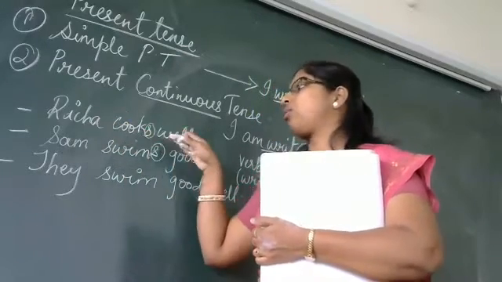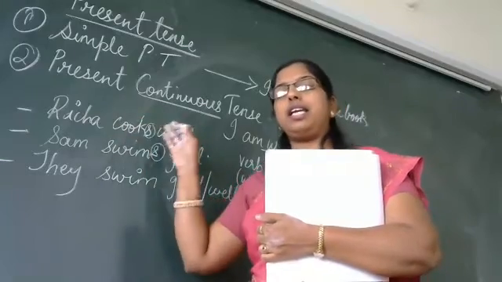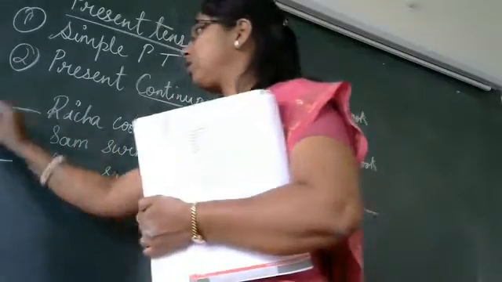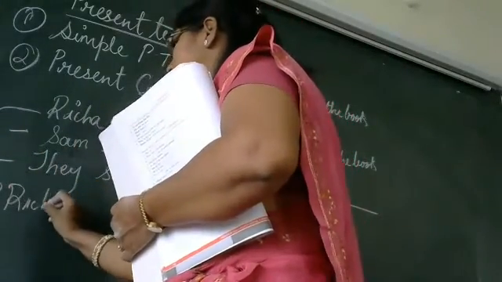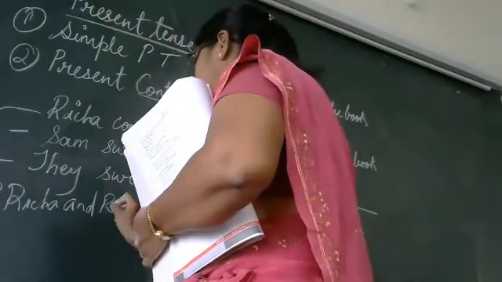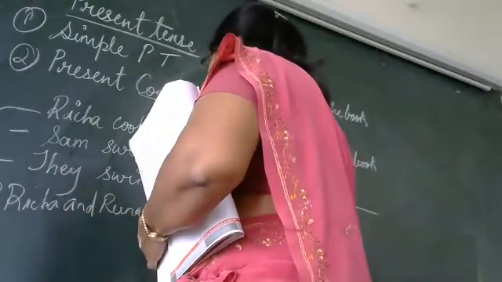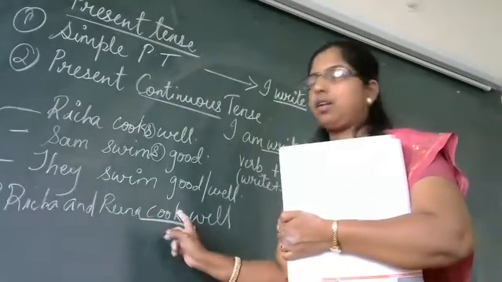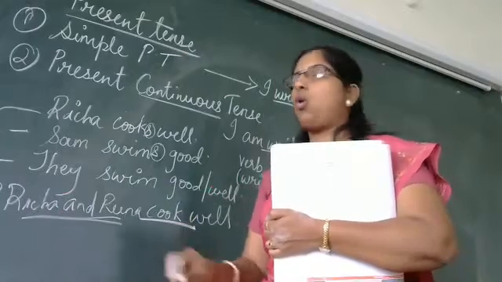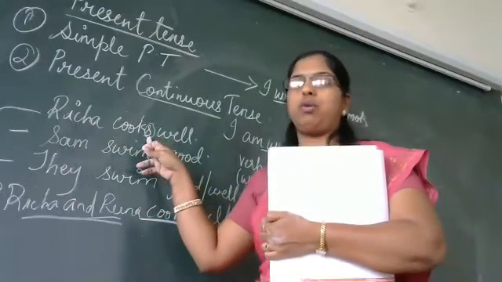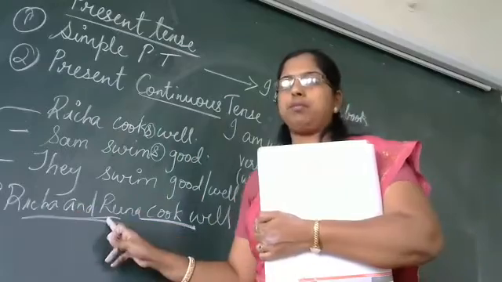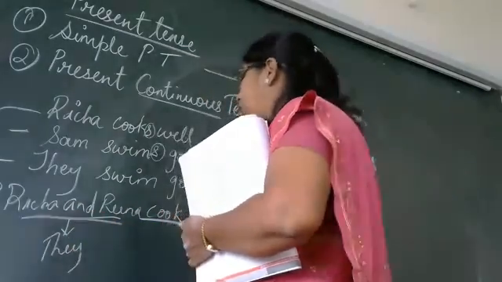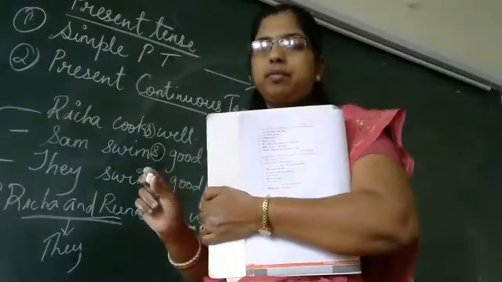Richa cooks well. Richa and Reena cook well, because two people, again plural. So Richa and Reena cook well. Here we do not add s because these are plural. Only when it is singular we add s to the verb. Here we have two people. They, commonly we call as they, a pronoun. They cook well. Got it?